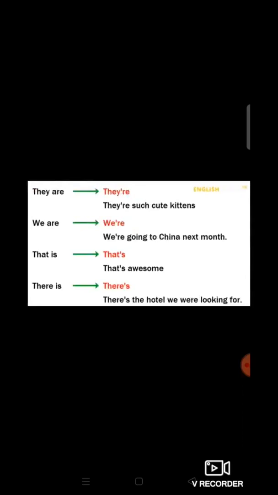Students, I hope everyone understood, right? How to use contractions, right? How to form a short word, right, students? When two words are put together, either one or two letters will disappear, and then an apostrophe will appear in its place, right, students?